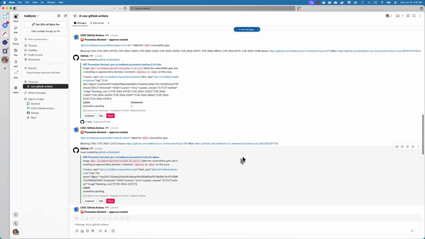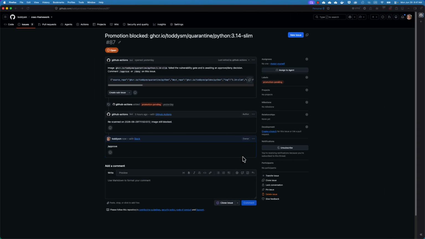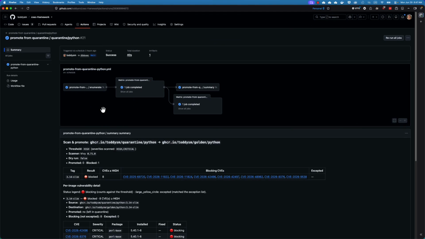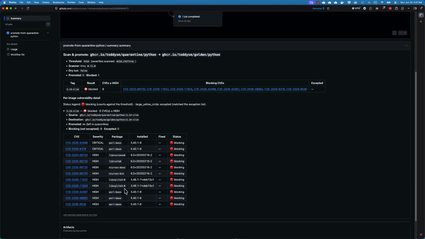If I do that, what will happen? This comment will be reflected in the issue itself, and this will trigger the next step of the actions, which is to promote the image, despite the fact that there are vulnerabilities found. The assumption here is that those vulnerabilities, I checked them and I accepted the risk of having those vulnerabilities in my image and to be presented in my golden registry.